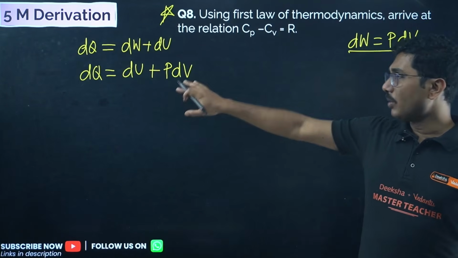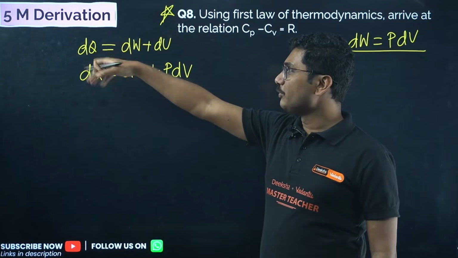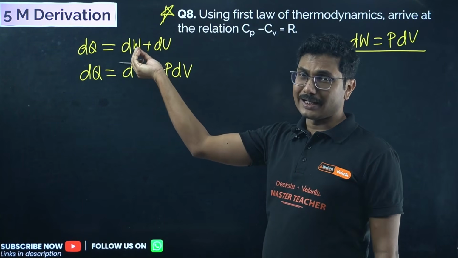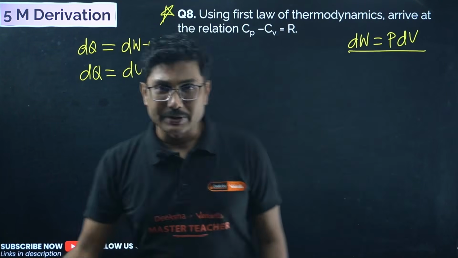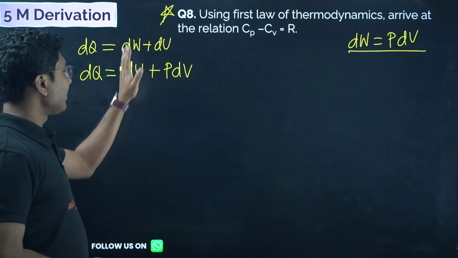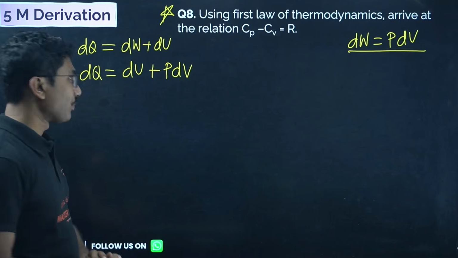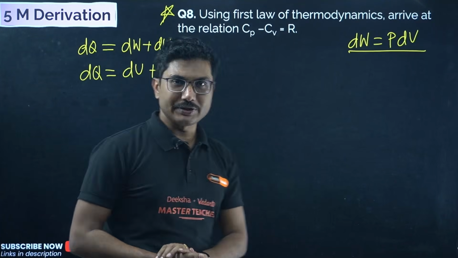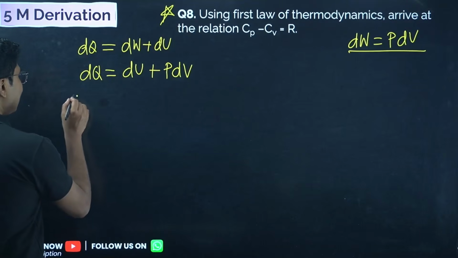Okay, now in physics it is very simple. You give dq amount of heat, part is done as work, and the remaining is the internal energy change, right? And that work done is given by P dV. Now we have to take into consideration two cases, Cp and Cv. So what is Cp?